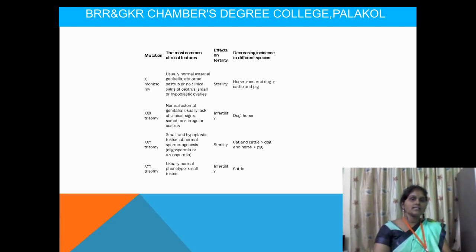And the next one is XXX trisomy. Trisomy means three X chromosomes will be produced. In one case only X monosomy is produced. In the next case, trisomy, that means three X chromosomes will be produced. The normal external genitalia usually lacks clinical signs, sometimes irregular estrus. So here infertility will be produced. In dogs and horses this trisomy may be produced.